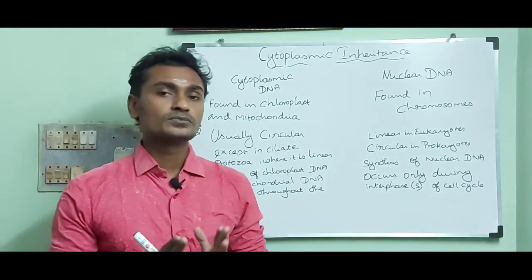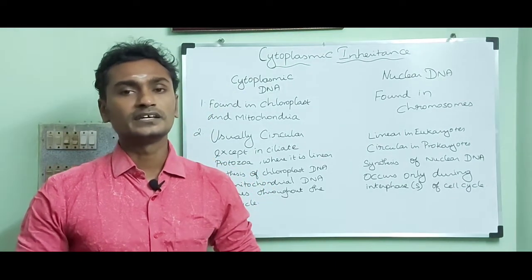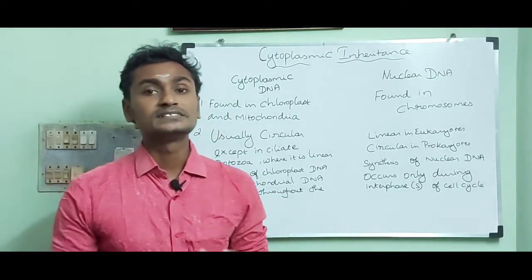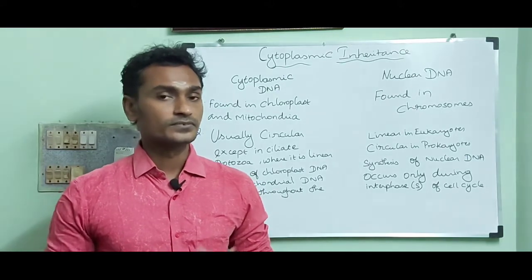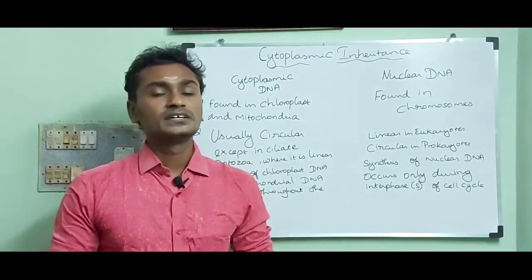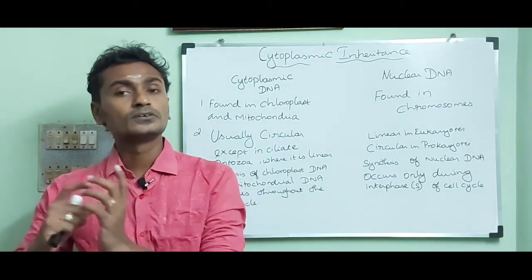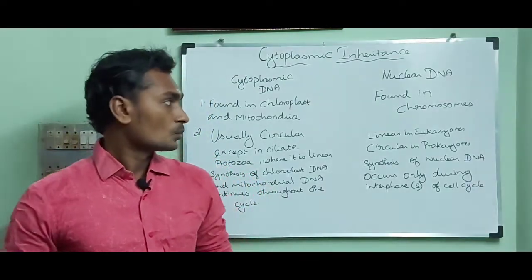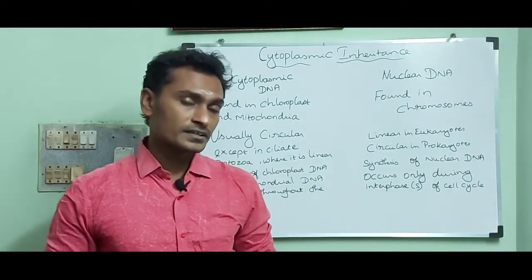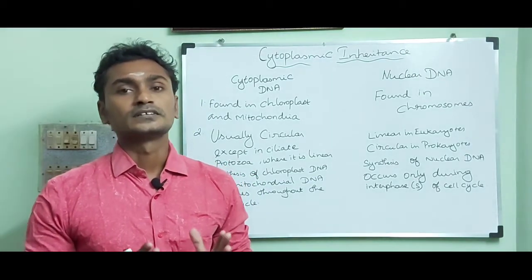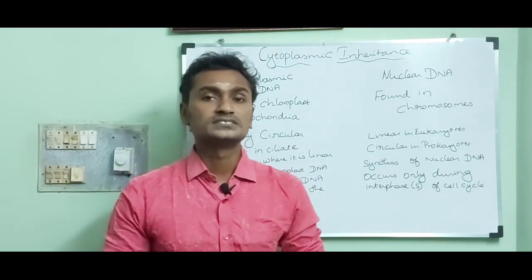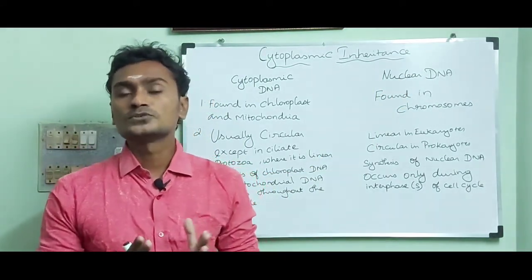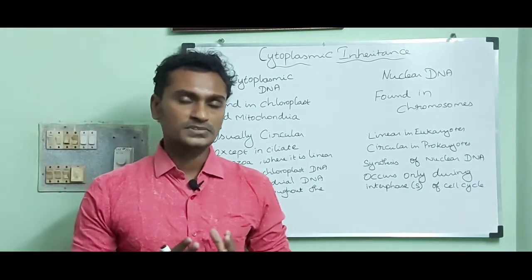The fourth point: cytoplasmic DNA replicates in both chloroplast and mitochondria in a semi-conservative method, while nuclear DNA replicates in the chromosomes in a semi-conservative method.